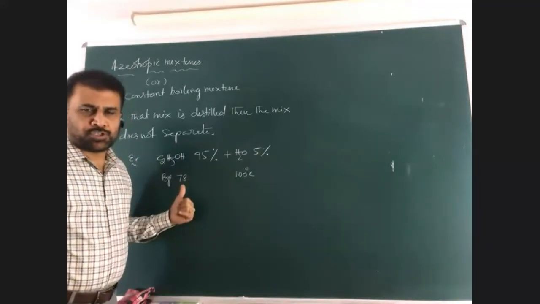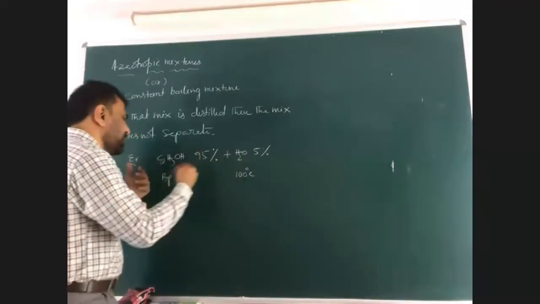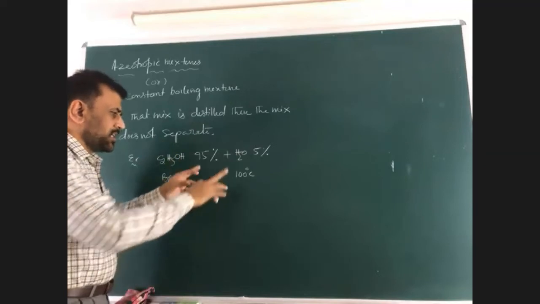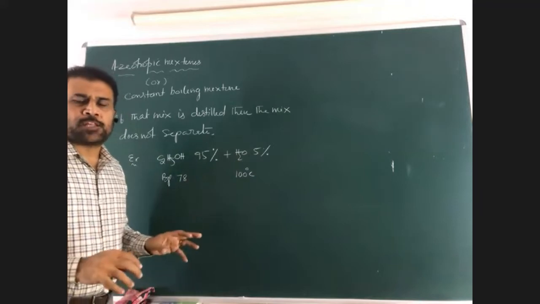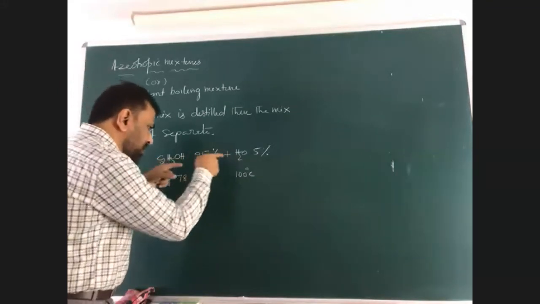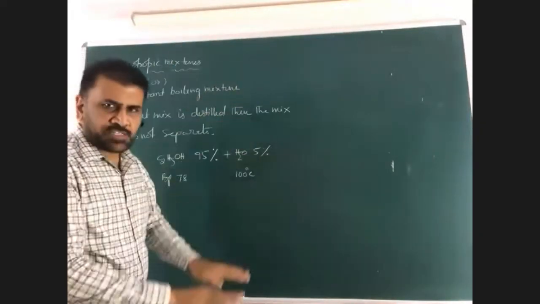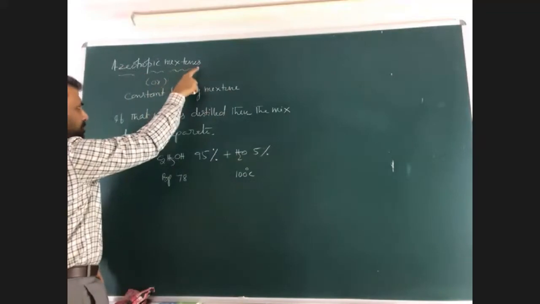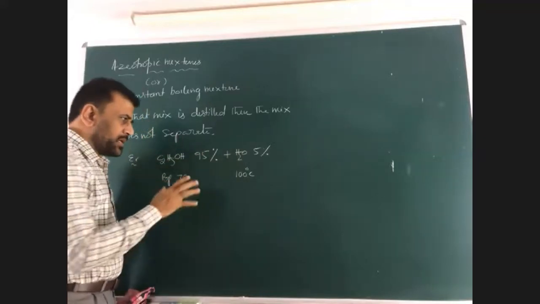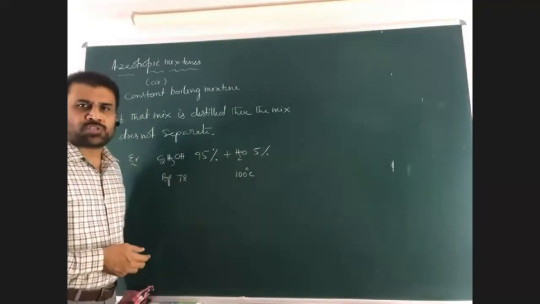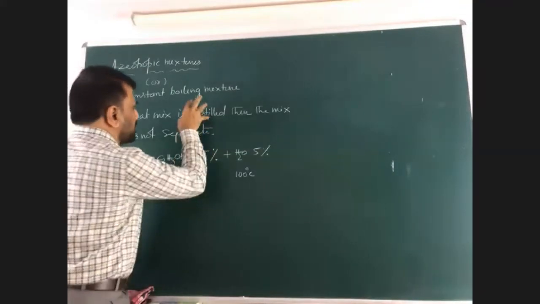Other than this composition, if you take any percentage, that means this may be 10% alcohol, 90% water, or any combination, except this percentage, all remaining percentages can be separated by distillation. That means they are separated easily. But this mixture cannot be separated. This mixture evaporates at the same time, condensation at the same time. That mixture is called azeotropic mixture. Because this is a liquid, this is also a liquid, a binary liquid mixture, which is explained by Raoult's law. So this is a simple example of an azeotropic mixture.